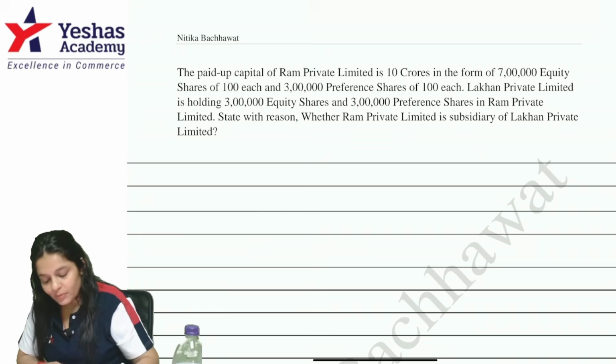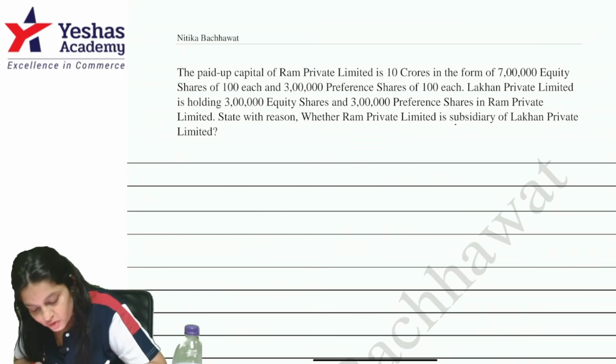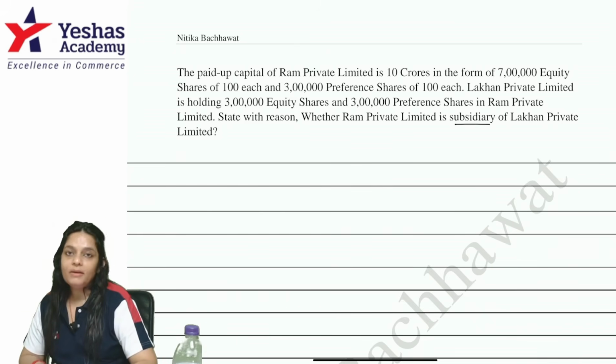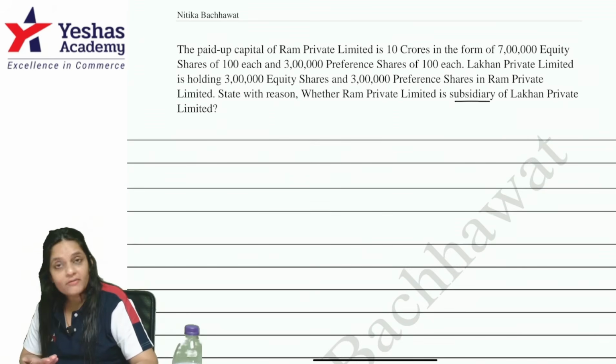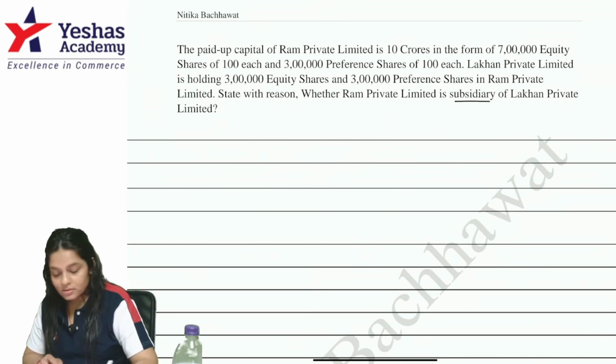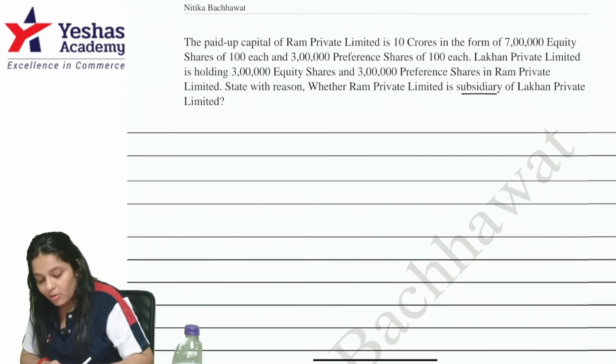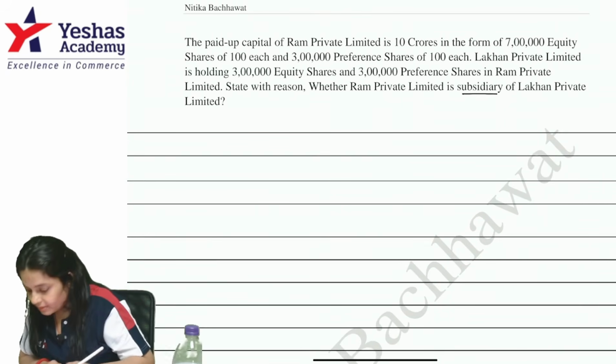So how am I supposed to write? We know we are supposed to write the definition of subsidiary. We can also write the definition of holding also. We can stick to the definition of subsidiary only also. But because I'm showing you how to write, I'll stick to the entire thing.